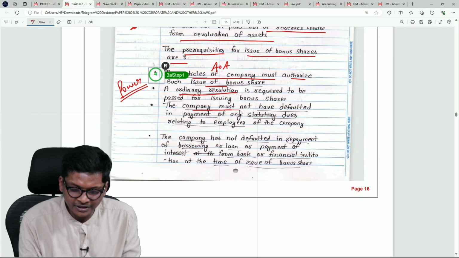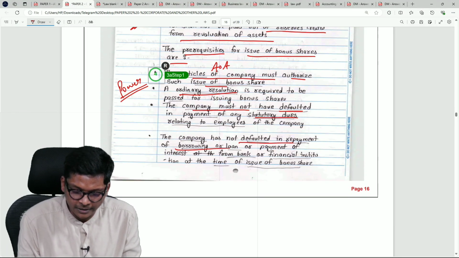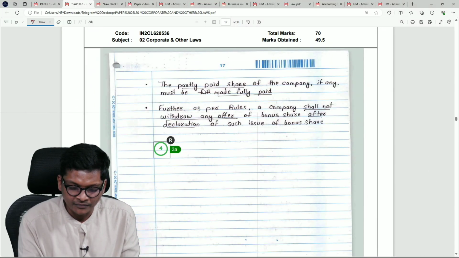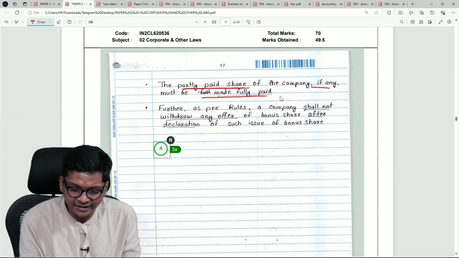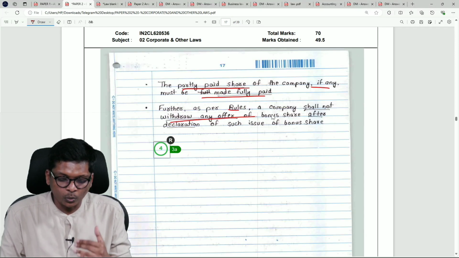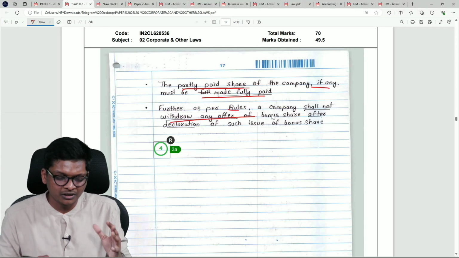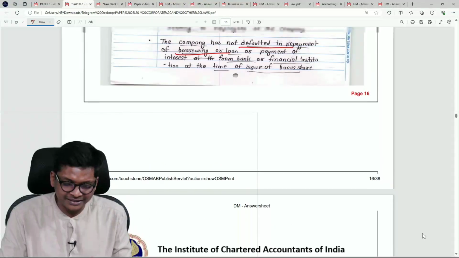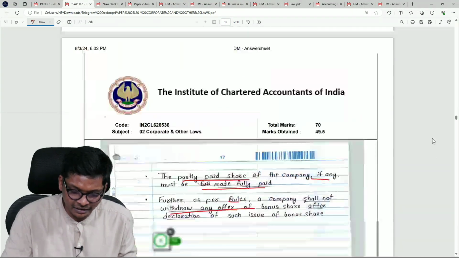Then company must not have defaulted in any statutory dues. Company has not defaulted in repayment of borrowings. Then partly paid up shares of the company, if any, must be made fully paid up, and as per rules shall not withdraw. Once offer is made, shall not withdraw. 1 or 2 points are missing. Like what points are missing here?